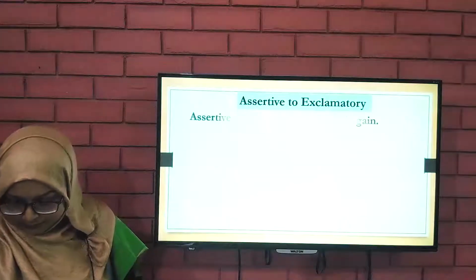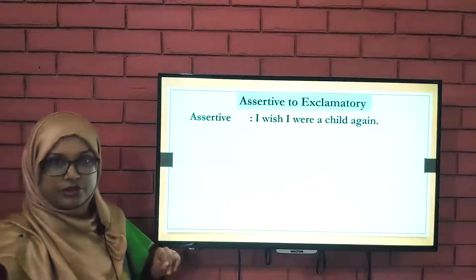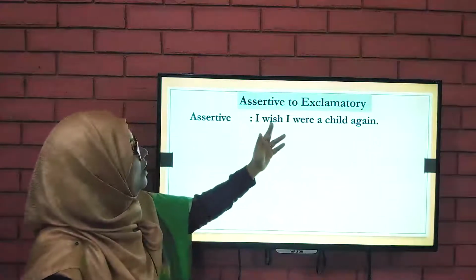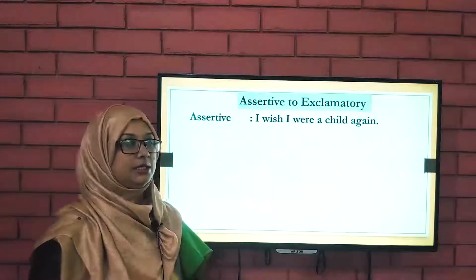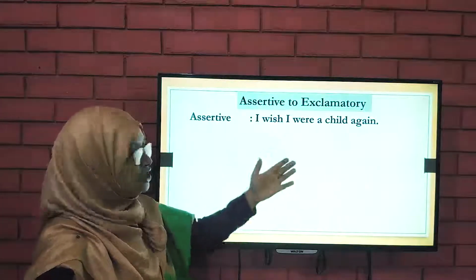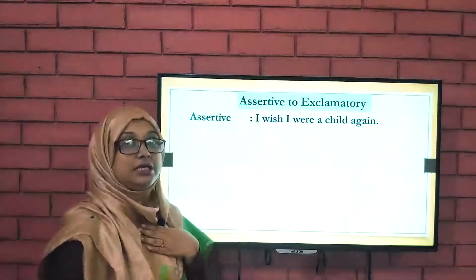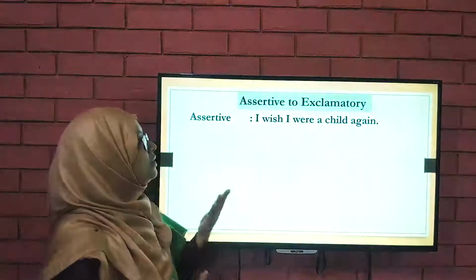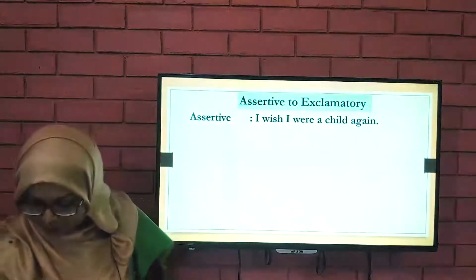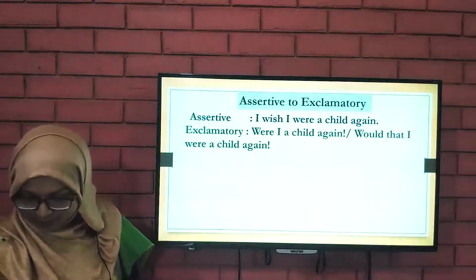Now, I will show you some more examples. Assertive: I wish I were a child. This is another type of sentence. I wish means আমি ইচ্ছা করছে, আমার মনে হচ্ছে যে যদি আমার এরকম হতো, I were a child again, আমি যদি আবার শিশু হতাম. So what would happen?